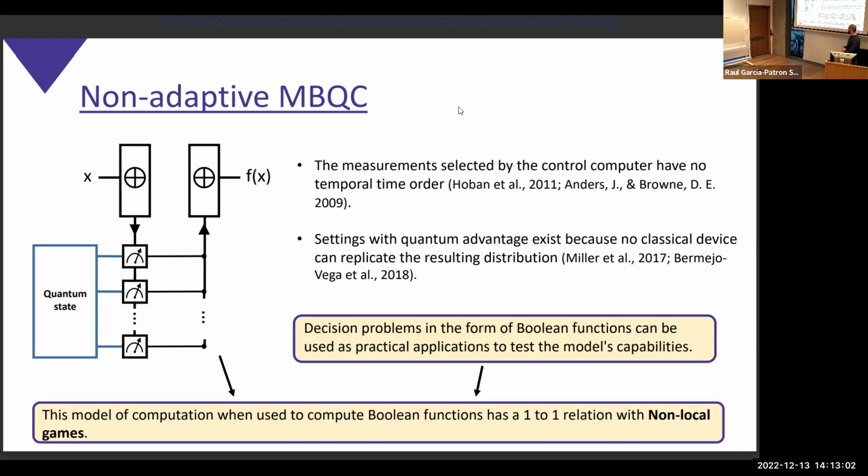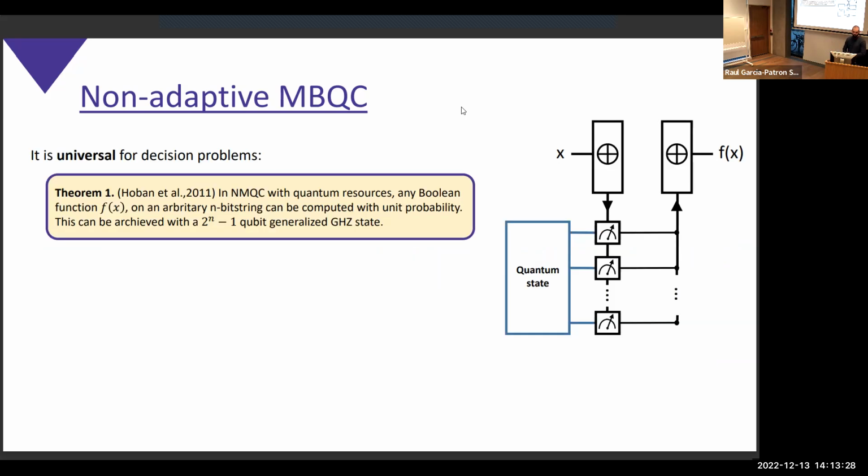What's very interesting is that this scenario is also equal to the setting where we have non-local games. We are doing measurements on a correlated quantum state, and we are asking about some correlations of the measurement outcomes, like a Bell inequality. Actually, each Boolean function that we try to compute is exactly equivalent to one Bell inequality. Looking at what was known about this model, any Boolean function can be computed deterministically if you are given access to a GHZ state.